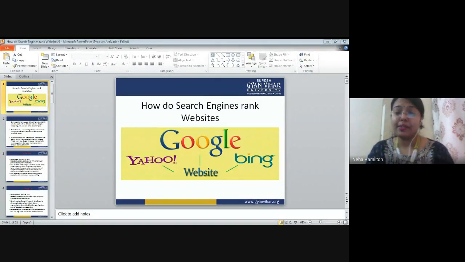We are going to understand the core Google algorithm. That means the basic and the most important softwares which are part of the Google algorithm, which is involved in ranking of the website. These algorithms are responsible for giving us the right answers. They work on different areas. They have different specialties, right?